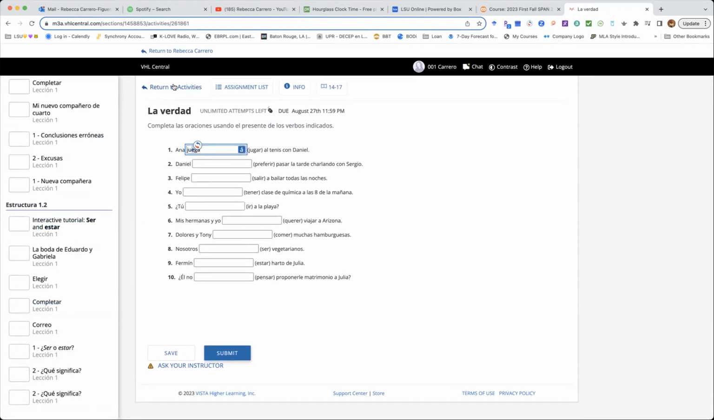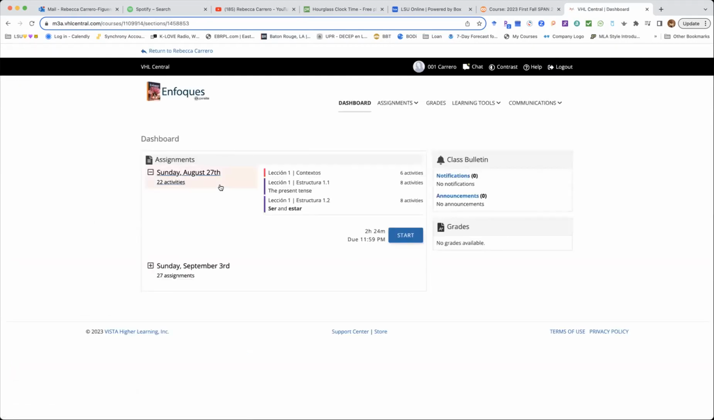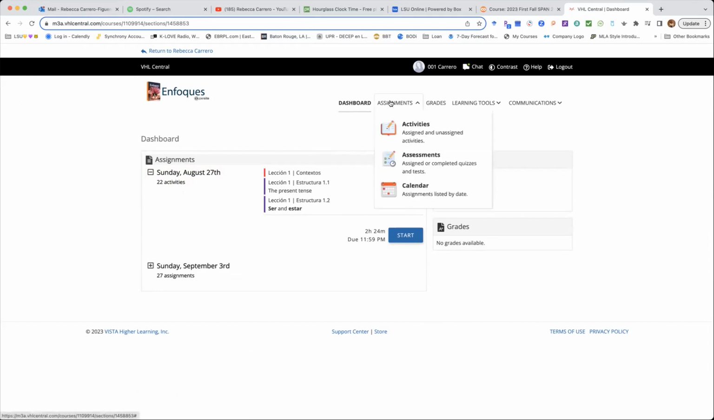But if you want to access the activities from another dashboard, let's return to activities, okay? And I will show you another way to access them, okay? So let me go to the dashboard, all right? So here I am on the dashboard and I showed you and guided you how to access the different activities, but you have another way to access them, okay? If you click here on the assignments tab, which is the second tab, see the calendar, okay?